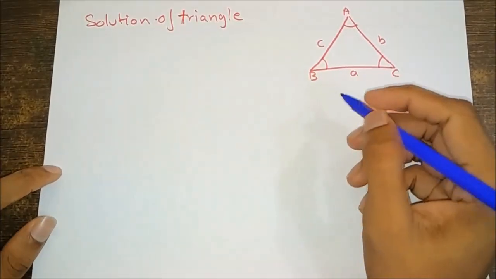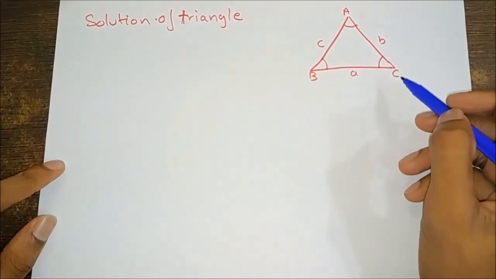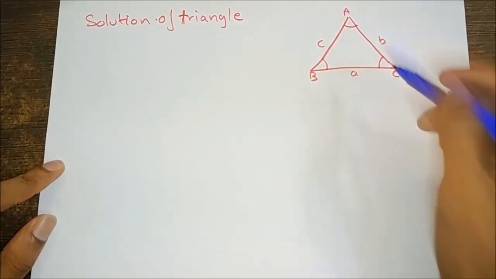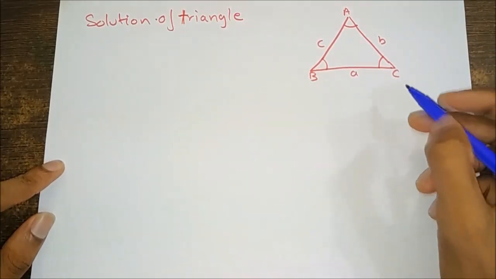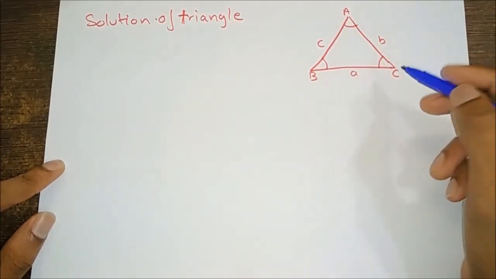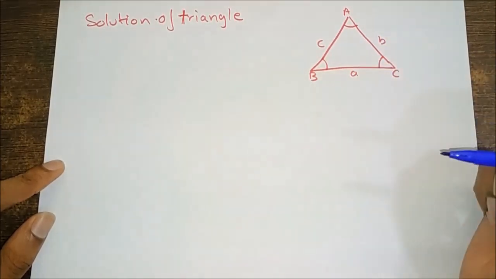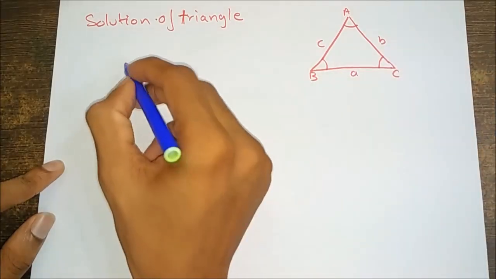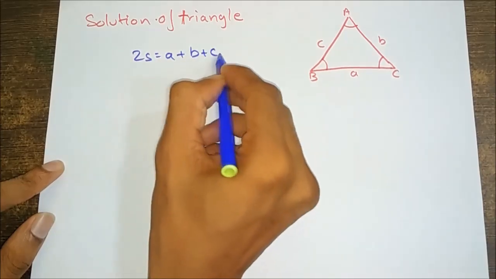Solution of triangle. In a triangle ABC, angle CAB, angle ABC and angle BCA are denoted by A, B and C respectively, and the sides BC, CA and AB opposite to the angles A, B and C are denoted by a, b and c. The area of the triangle is denoted by delta and its perimeter by 2s. Therefore, the perimeter of the triangle is given as 2s is equal to a plus b plus c.